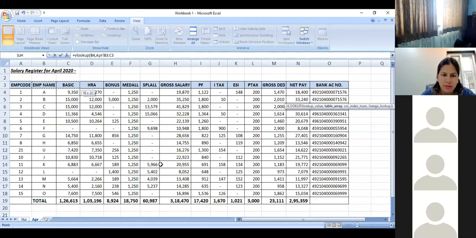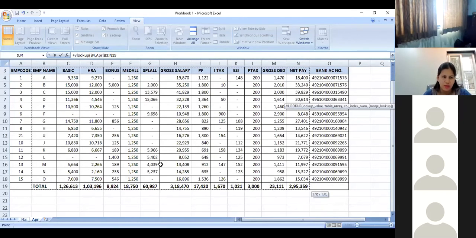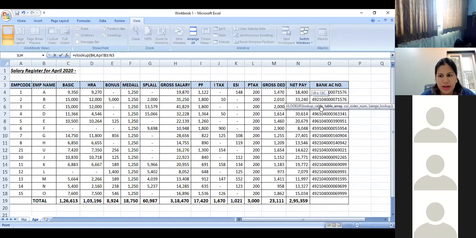And I move to the column which I require in my VLOOKUP, the answer that I require, which is net pay. I then go and select Control Shift down, by which the entire table is selected. Whenever you select Control Shift and down arrow, the entire table which has data, which can go up to any number of rows, will be selected. Once I do that, I see the number of columns which are appearing here. So if I move this cursor, I can see at the top itself, when I selected net pay, that there are 13 columns and there is 1 row. When I move down, the number of rows changed to 17.